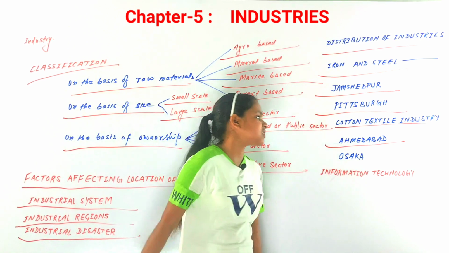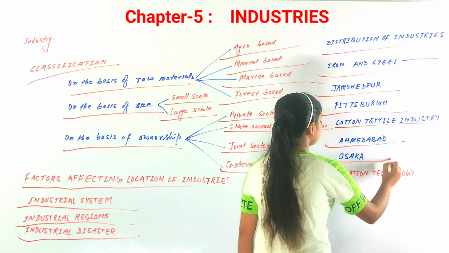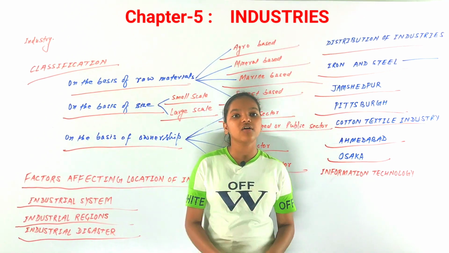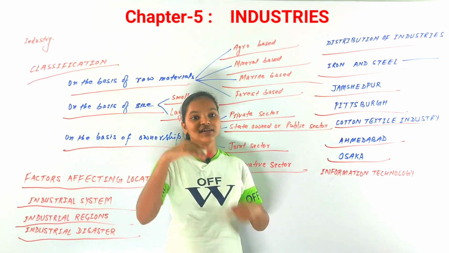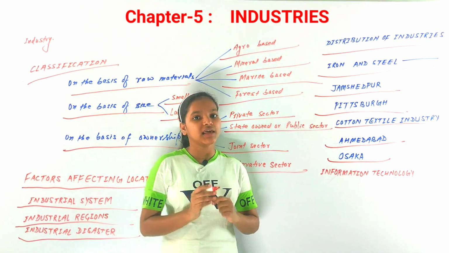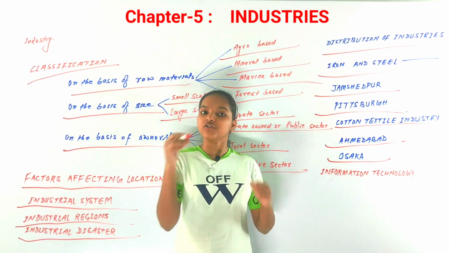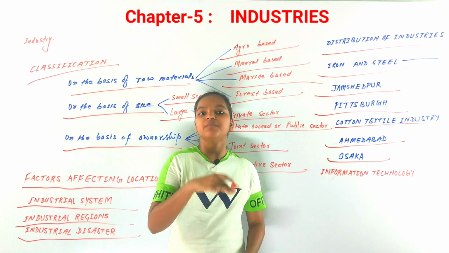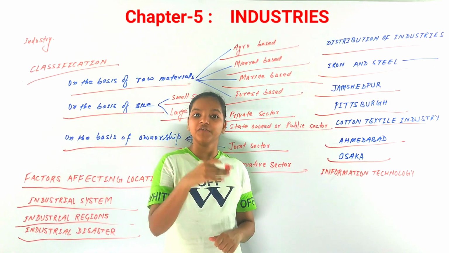Now we will discuss Osaka. Osaka is in Japan, and Osaka is also a very good quality producer of cotton. There are cotton mills in Osaka as well. There is the Bay of Osaka and the River Yodo.